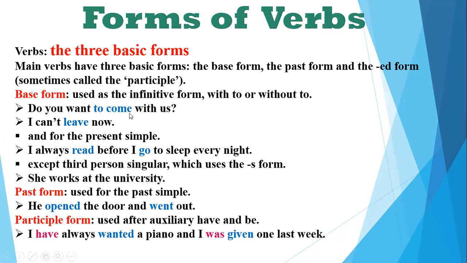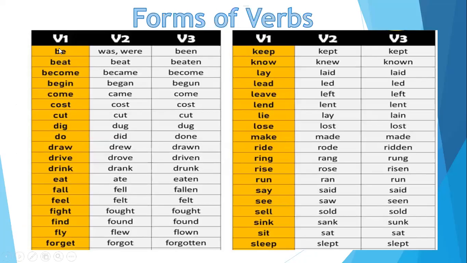So just let's have a look at a chart. This is the first form, this is the second, this is the third. Again, this is the first in yellow, the second and the third. Okay, so now see, be can change to was or were, and was for he was, she was, were for it, oh they were. Okay, so you know how when you have to use these forms. And the third form becomes been. So these are entirely different now.